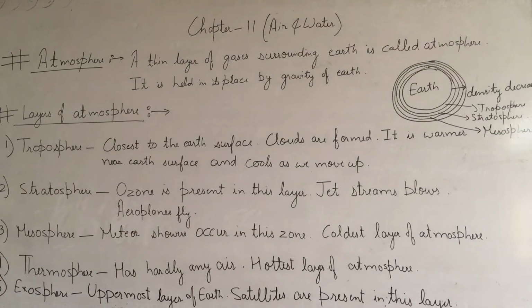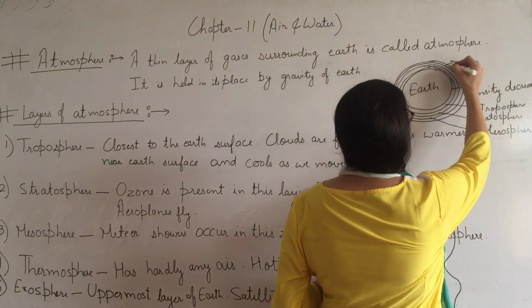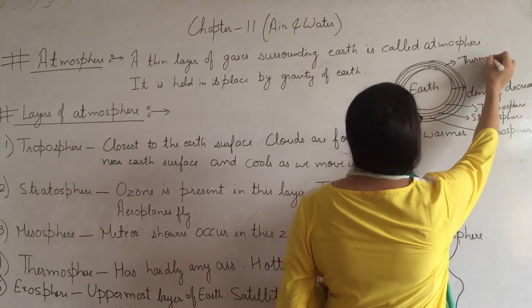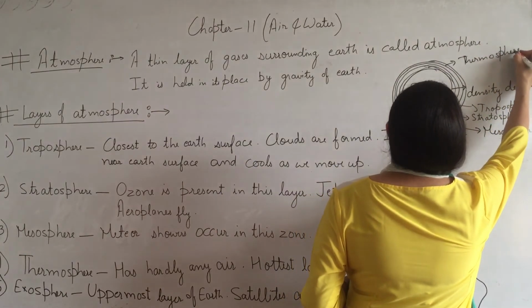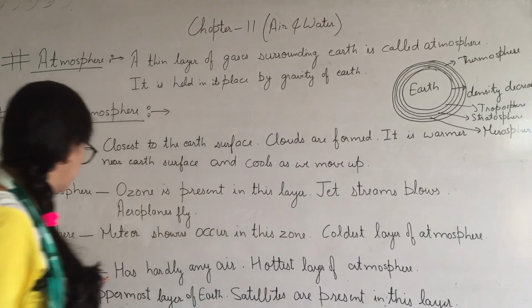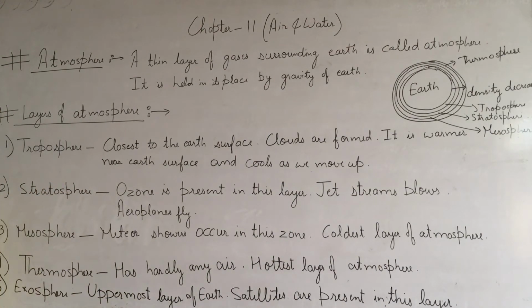Now the fourth layer is thermosphere. This is thermosphere. This thermosphere, this do not have any air, it has hardly any air, only some quantity of air is present in thermosphere, and this is the hottest layer of atmosphere.